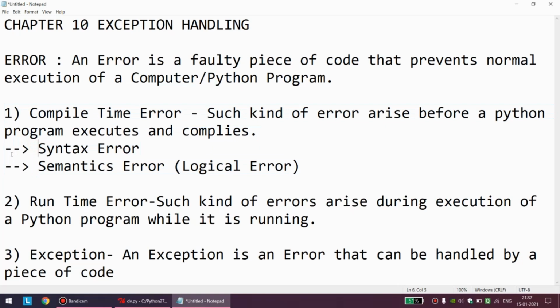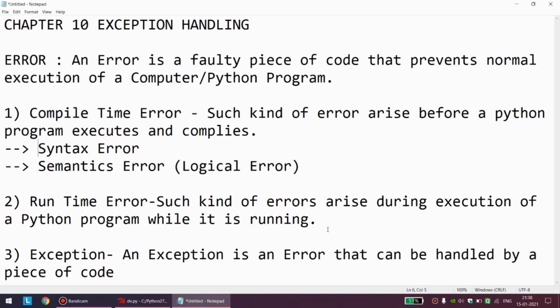There are two kinds of compile time error. One, syntax error. Error that arises because of incorrect syntax is called syntax error. Give some proper example. Second, semantics or logical error. Error that pops up because of incorrect logic is called logical error. And give one example. As I told you, suppose our program is intending to multiply two numbers and I am dividing both numbers. That is a simple example of logical error.